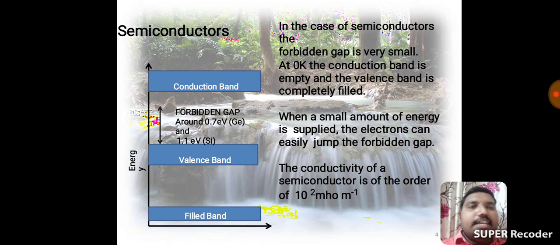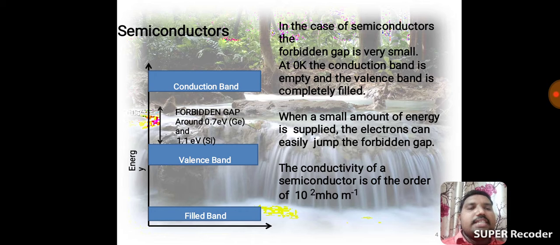Next one, semiconductor. In the case of a semiconductor, the forbidden gap is very small. That means it's around 0.7 electron volts in germanium and 1.1 electron volts in silicon. At 0 Kelvin, the conduction band is empty and the valency band is completely filled. When a small amount of energy is supplied, the electrons can easily jump from valency band to conduction band. The conductivity of a semiconductor is of the order of 10 mho per meter.